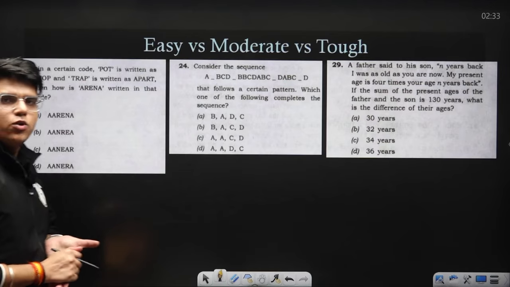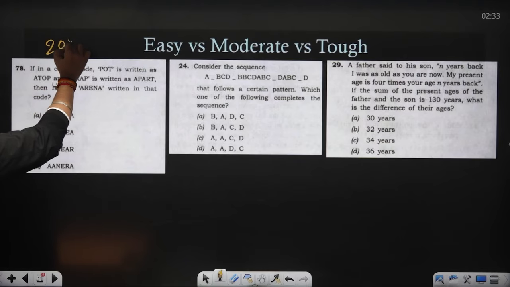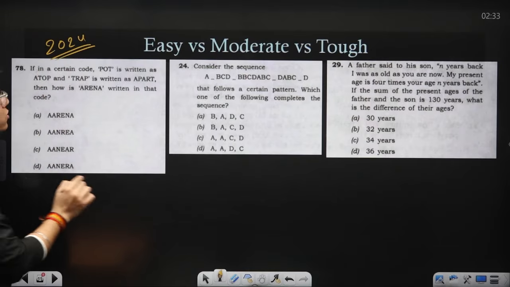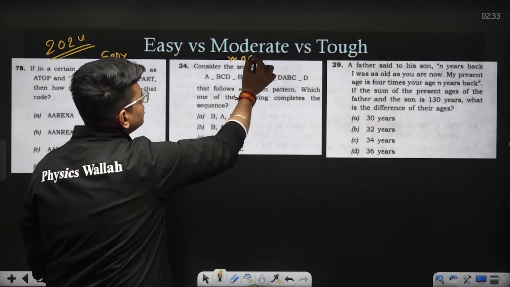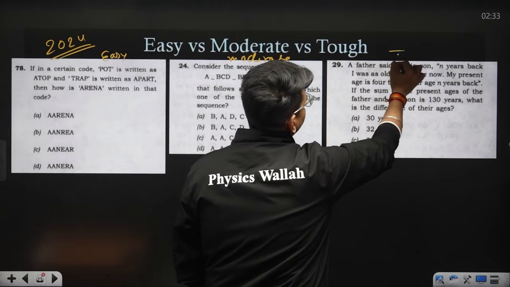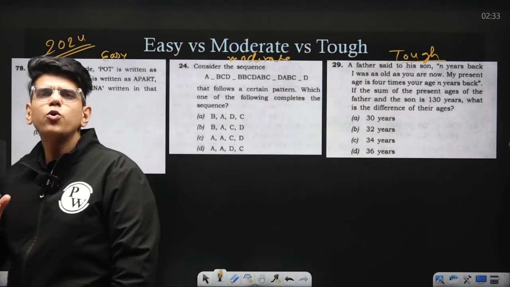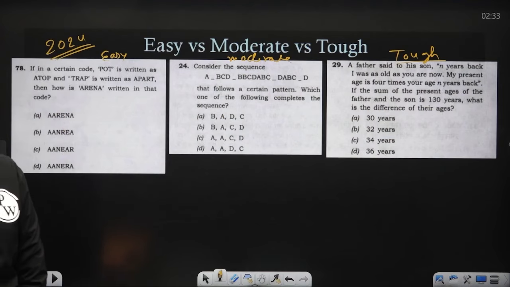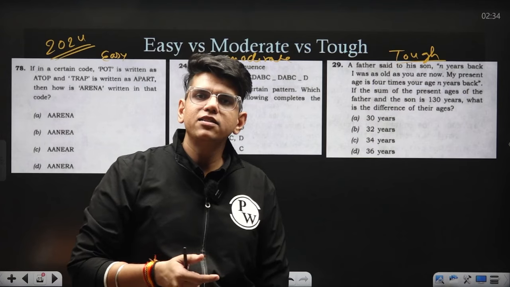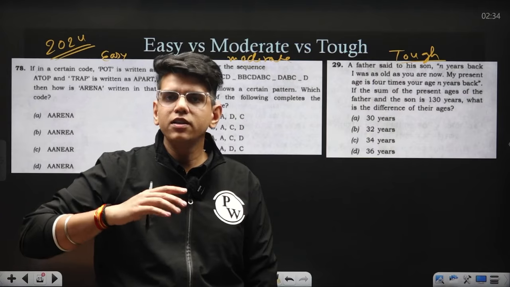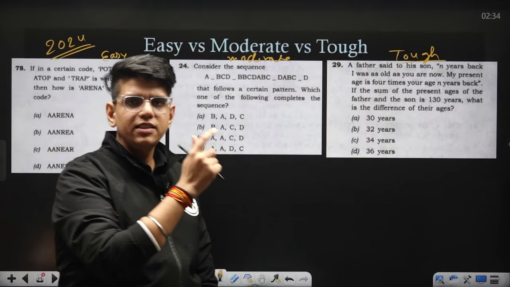Now let's continue. Suppose these are 3 questions from the reasoning section of 2024. Here also, this one is very easy, this is moderate and this is tough. Now how to identify these? You can identify these only through consistent practice, and sectional papers, then FLTs, right? Only after solving n number of questions will you get clarity on how to identify these easy and difficult questions.